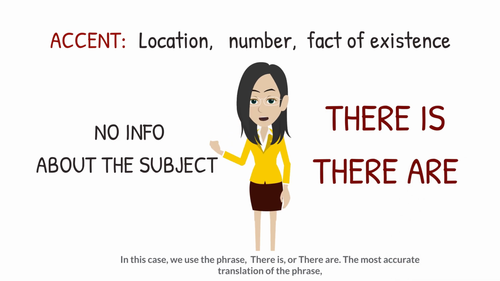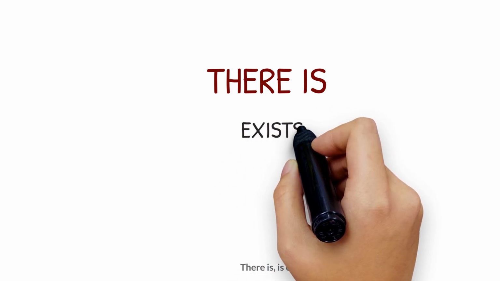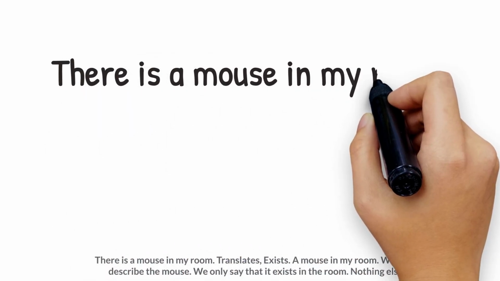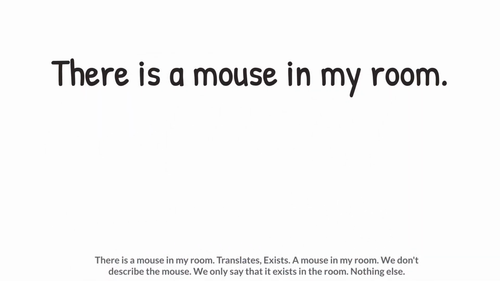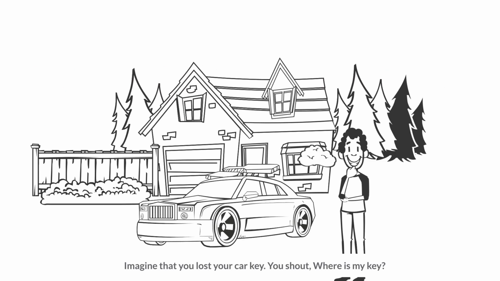The most accurate translation of the phrase "there is" is "exists." "There is a mouse in my room" translates as "exists. A mouse in my room." We don't describe the mouse. We only say that it exists in the room. Nothing else.